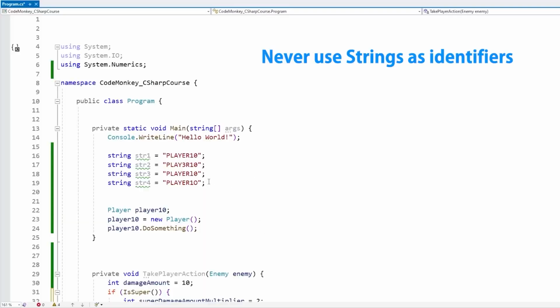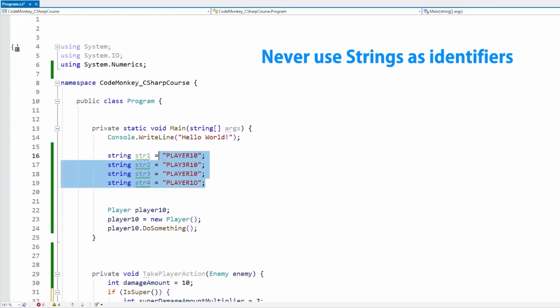Or here is another example. Look at all of these strings. Can you quickly, at a glance, tell the difference between all of these? It probably takes you a little bit because visually they all look quite similar. But identifiers are case sensitive, so looking quite similar does not matter. If it is not 100% exact, it will not work.